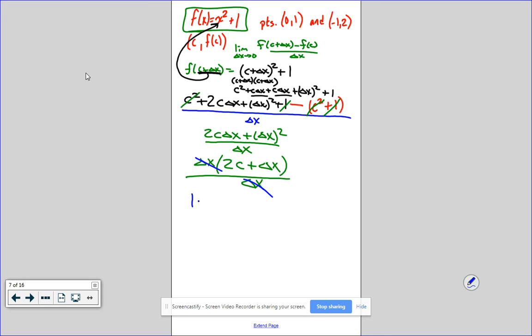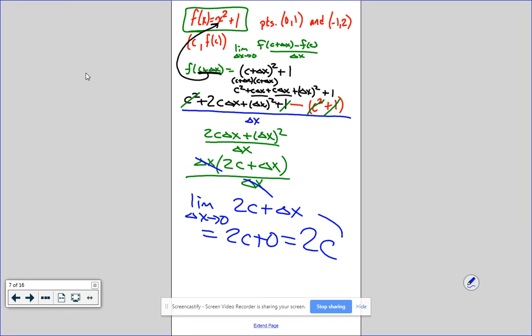So now I've got the limit as delta x approaches 0 of 2c plus delta x. Why can't we squish them back together? Because you want them separate, because of the sign. Now I plug in 2c plus 0. So the answer I get is 2c. That is the general formula to find slope at a point c.